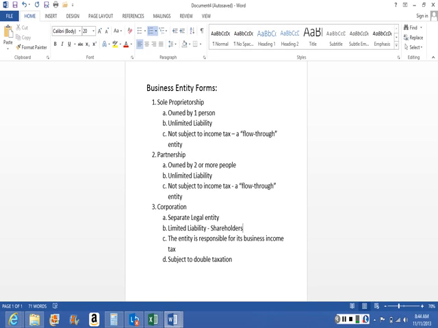Now, finally, with regards to a corporation, corporations are subject to double taxation. And this means that if the business earns income, they file their tax return and pay taxes on their final income.